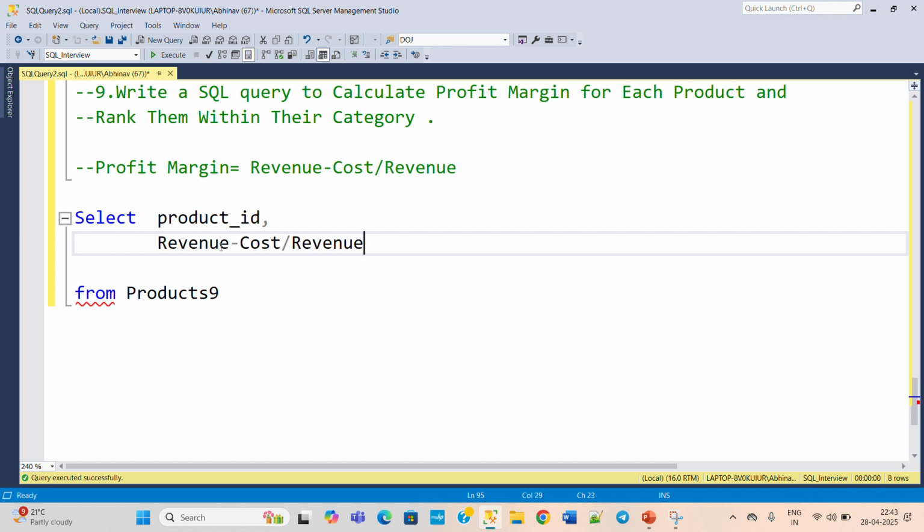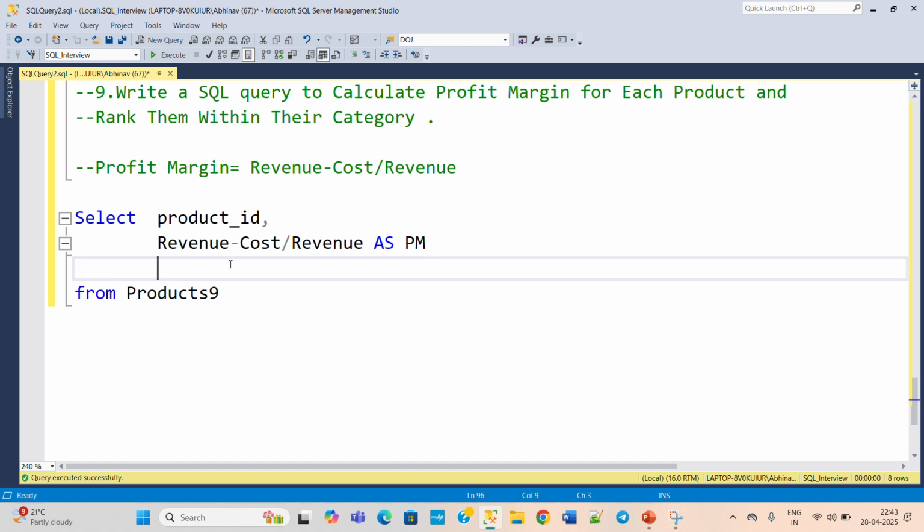Select product ID, and this is the formula for profit margin as PM, profit margin. And then we need one ranking based on the category. So here we need the row number function to be used. So row number.